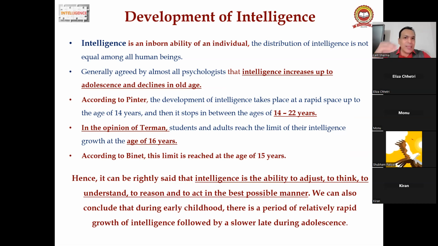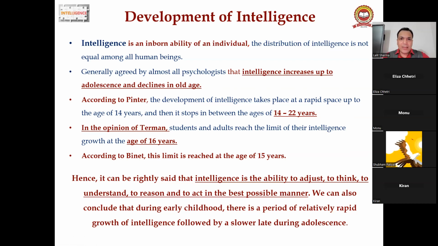A suitable environment can change and increase intelligence, as well as decrease it, in the wrong direction. The distribution of intelligence is not equal among all human beings. It is generally agreed by almost all psychologists that intelligence increases up to adolescence and declines in older age. Declines in old age, right?